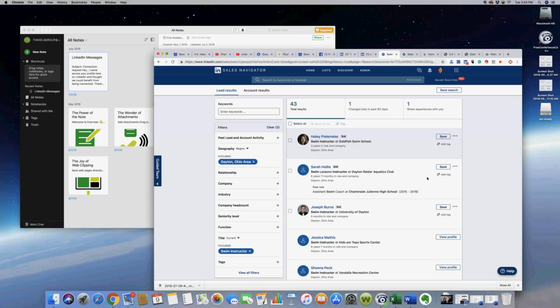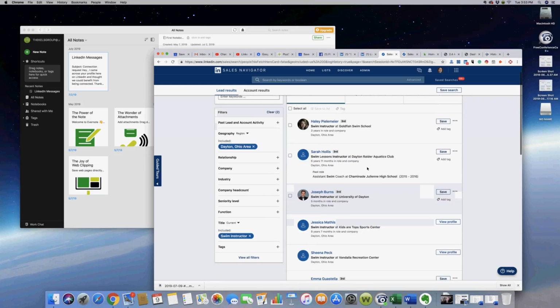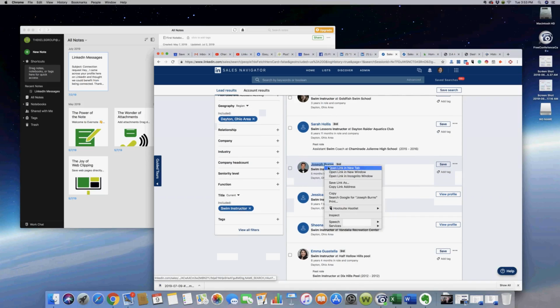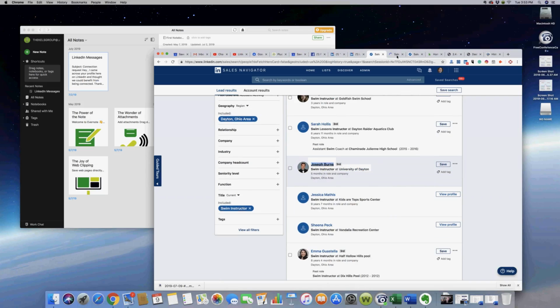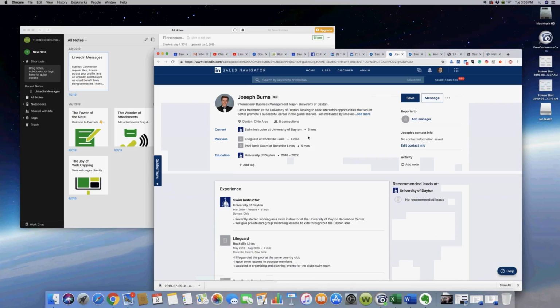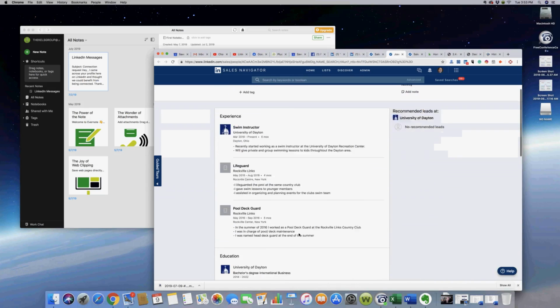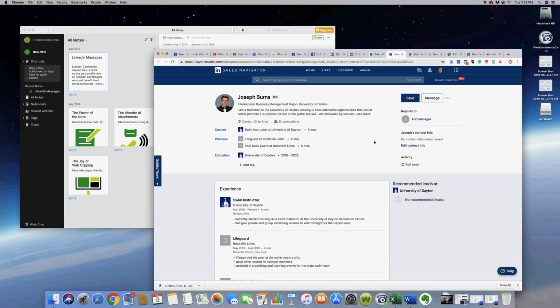We can click in here and view profiles or open them up, and like here's one for University of Dayton. You see the profiles look a little bit different, but again we can decide whether or not we want to connect with people like this. We can add them to our connections, and then begin to send them messages or add them to our private groups, things like that.